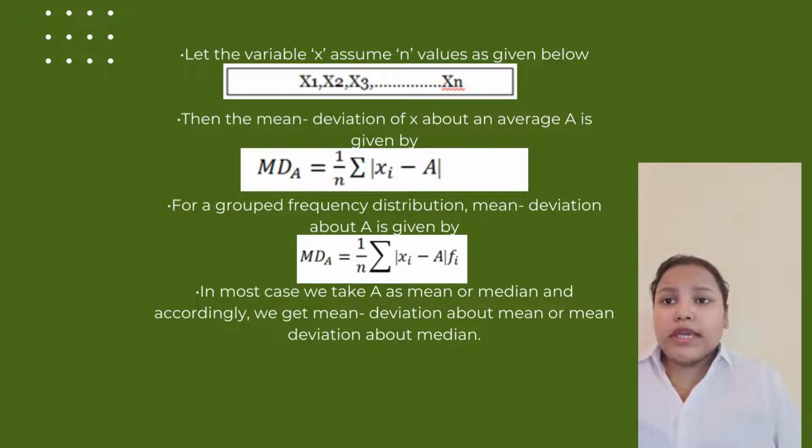In most cases we take a as the mean or median, and accordingly we get mean deviation about mean or mean deviation about median.